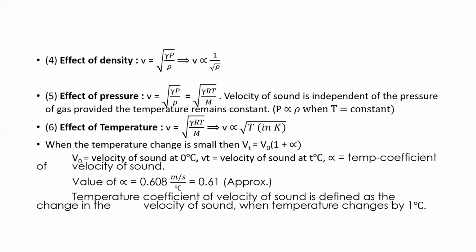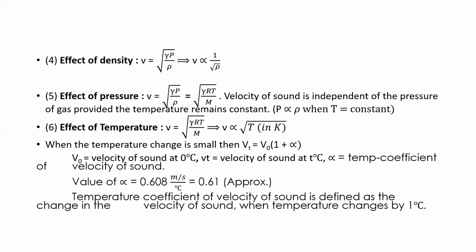Then effect of temperature we have. The velocity is given by under root of gamma R into T divided by M. So V is proportional to root of T here. When the temperature change is small, then the equation is given by Vt is equal to V naught into bracket 1 plus alpha t. This is the expression for velocity of sound at temperature t.